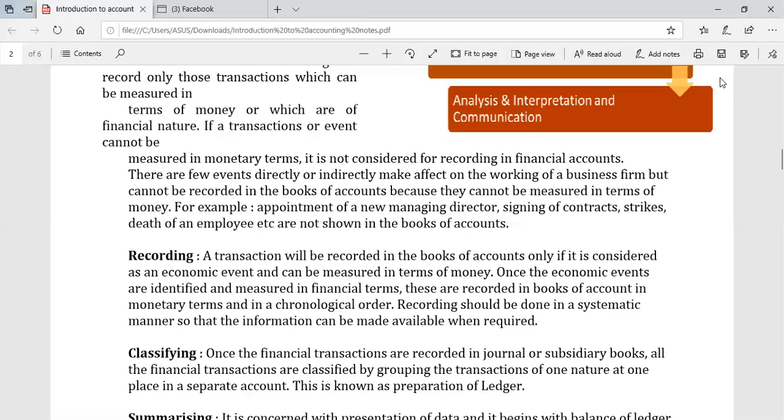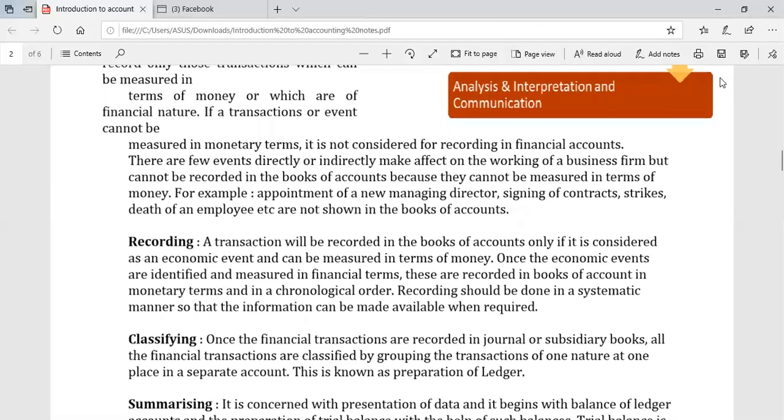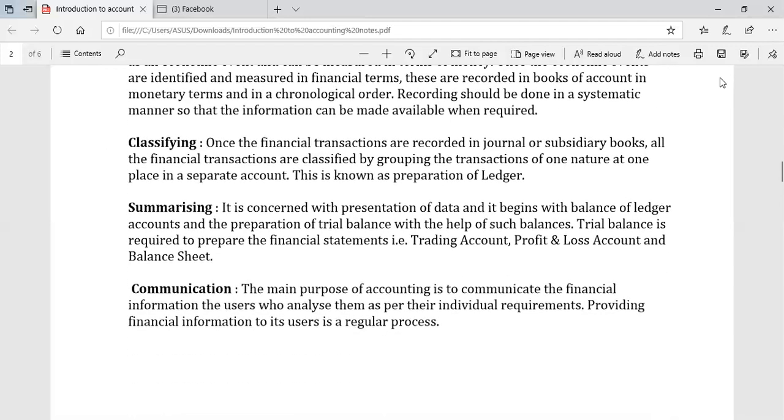Chronological order means date wise, sequence wise: whichever transaction has been done first is to be recorded accordingly. Recording should be done in a systematic manner so that the information can be made available when required. So now, what is the next step?